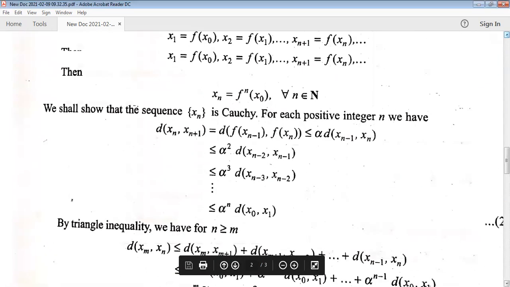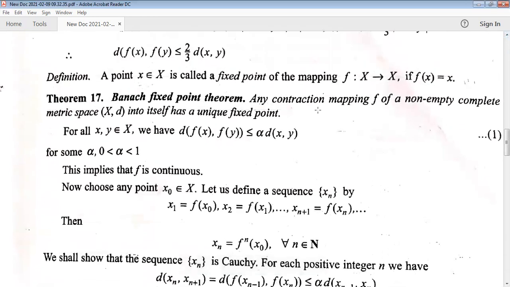And here the statement of this theorem is: any contraction mapping f of a non-empty complete metric space (X, d) into itself has a unique fixed point. We have proved this theorem in part, but we still have to prove that this contraction mapping has a unique fixed point. So far we have proved only that it has a fixed point, that is, f of x is equal to x. Then one thing remains to prove, that this mapping has a unique fixed point. Unique fixed point means f has one and only one fixed point.